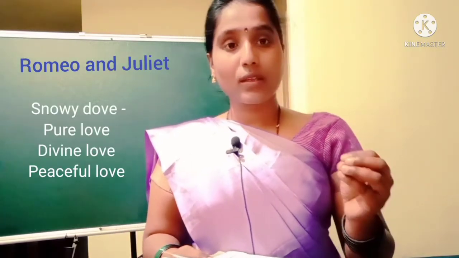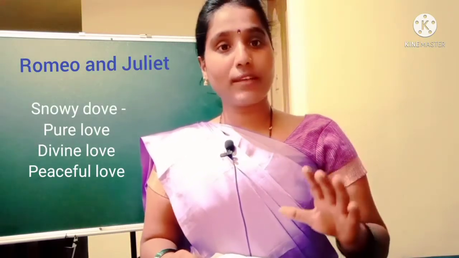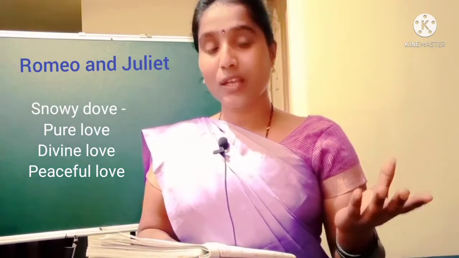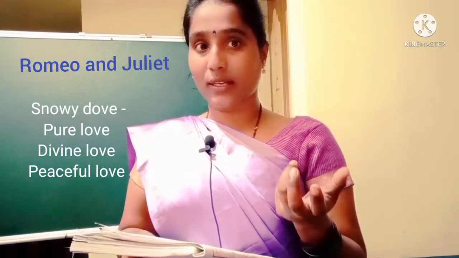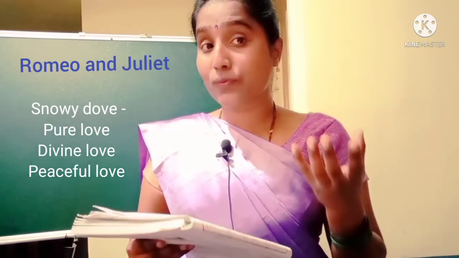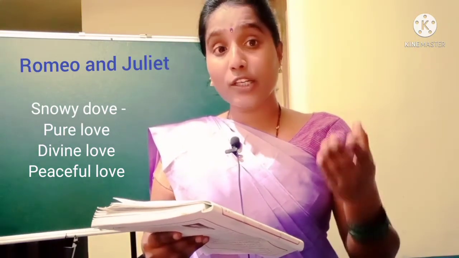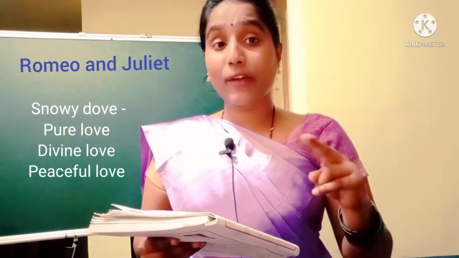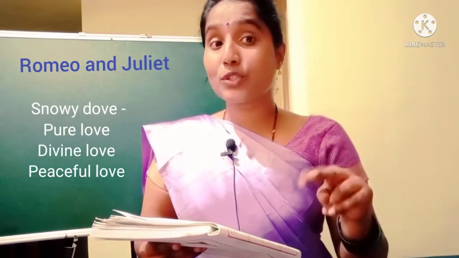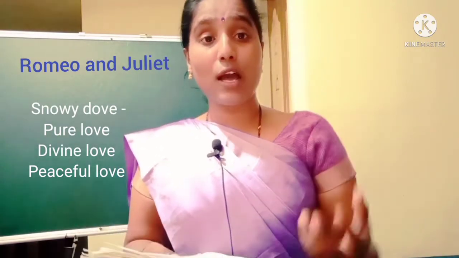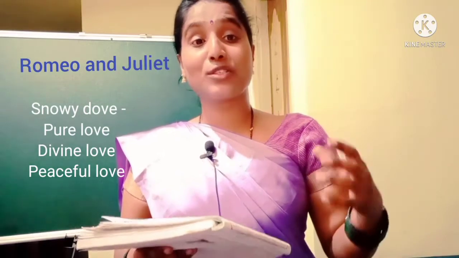Snowy dove. A dove always symbolizes love, pure love or divine love. So here snowy means white. Snowy means white color. White color always symbolizes peace, peaceful. That kind of peaceful love we find between Romeo and Juliet. The pure love, divine love, peaceful love between Romeo and Juliet.